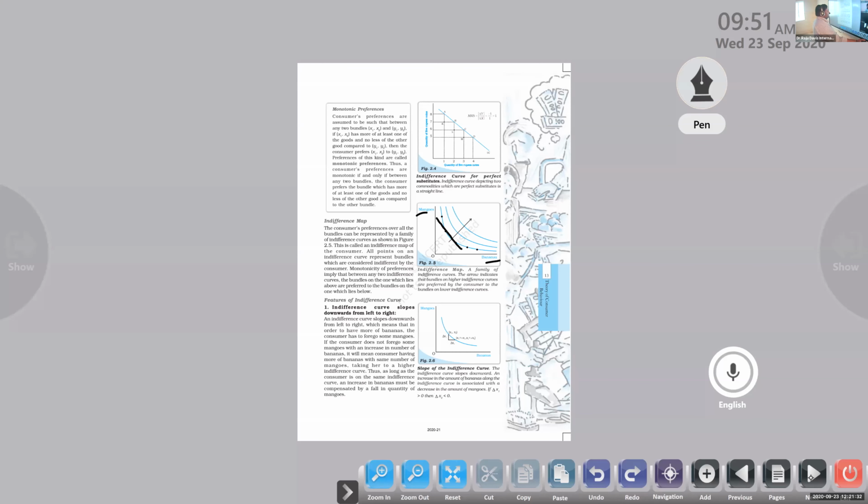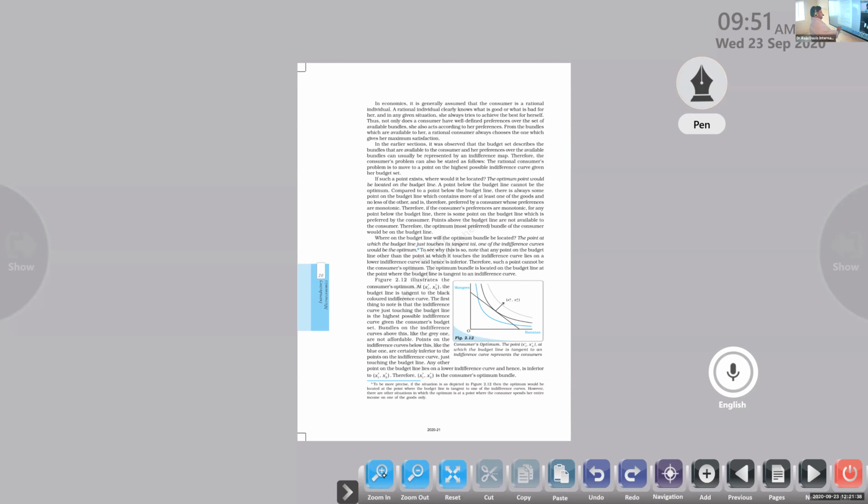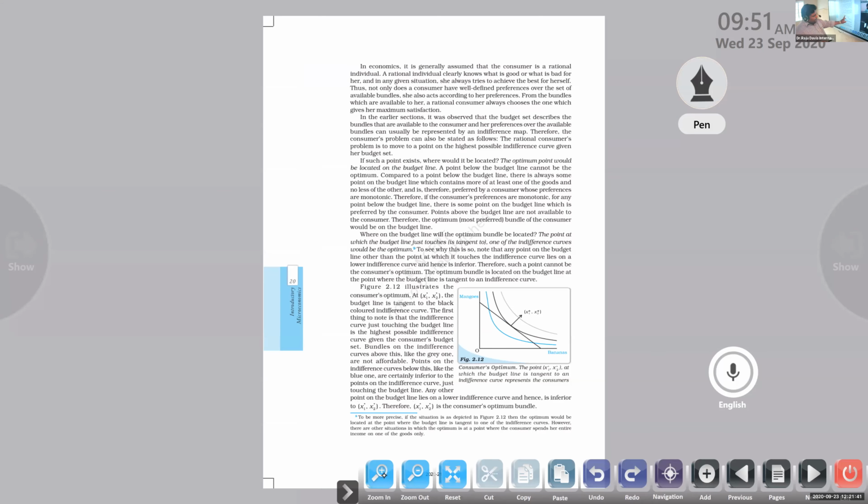Okay, so I will take that one. You can see in this figure the budget line, the black straight line here. The indifference curve that directly touches the budget line, that point is considered as what? The optimal choice of the consumer. That is the maximum, the optimum level, nothing more than that, related with the income of the consumer. So budget set and budget constraint we also know. Budget set means what? A set of commodities we are able to purchase related with that particular person's income.